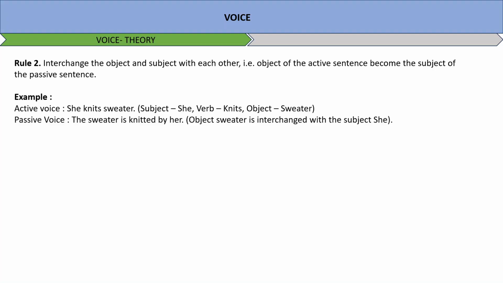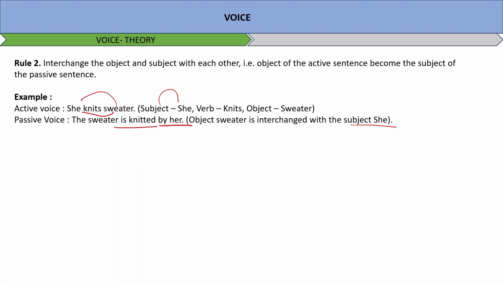Now you see, she knits sweater. So now you have to change these two. She to sweater, sweater to she. The sweater is knitted by her. Object sweater is interchanged with the subject she, and subject she is interchanged with the object sweater. So in converting active to passive, you have to bring subject into object place and object in subject place. And converting from passive to active, you have to bring subject in object place and object in subject place.